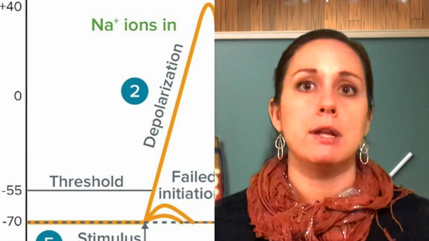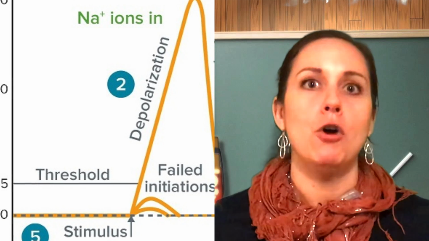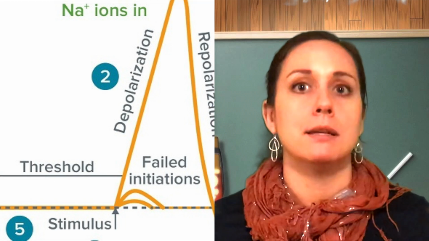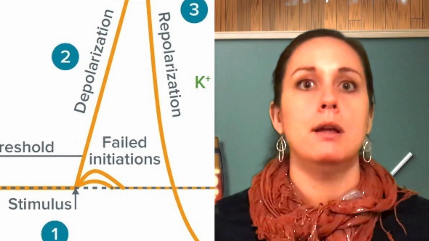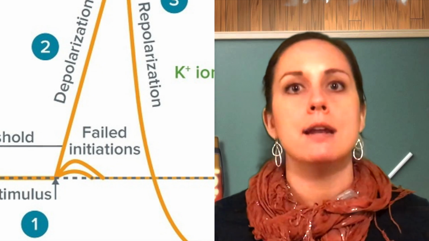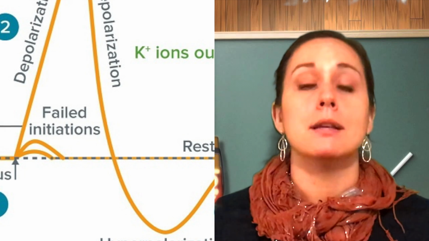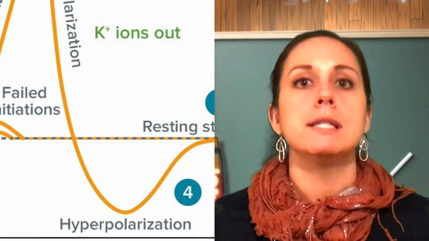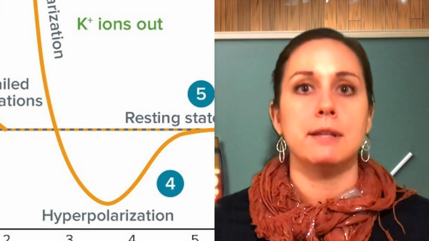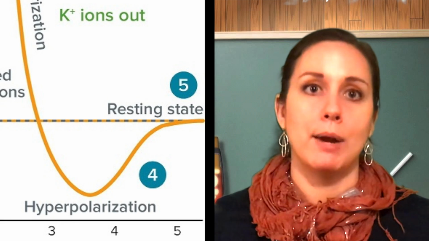Shortly after the sodium channels, which are responsible for the sharp increase in positive charge, open, they close, and potassium ion channels open to reduce the positive charge within the cell. This recreates the negative charged environment for the cell. This process is known as repolarization. Once the environment reaches a negative 70 millivolt charge, the cell has reached its resting potential.